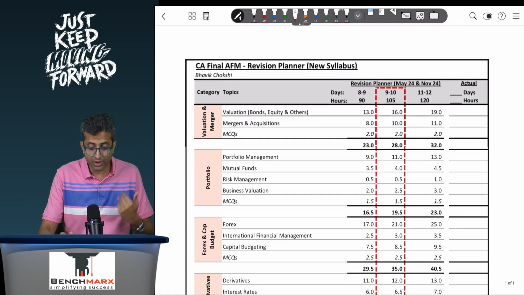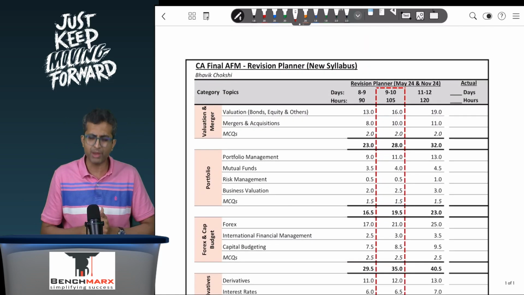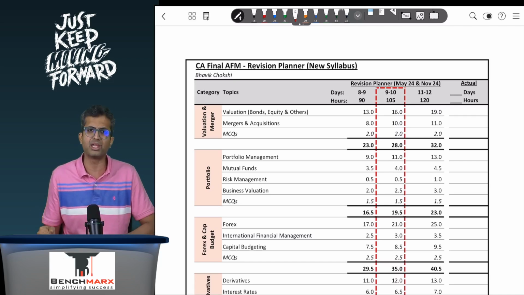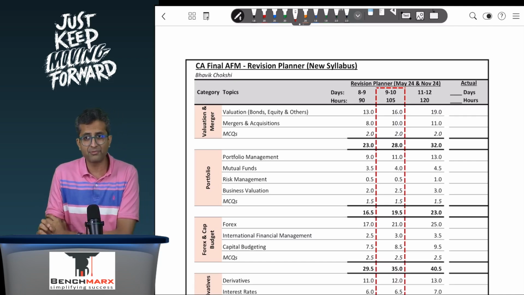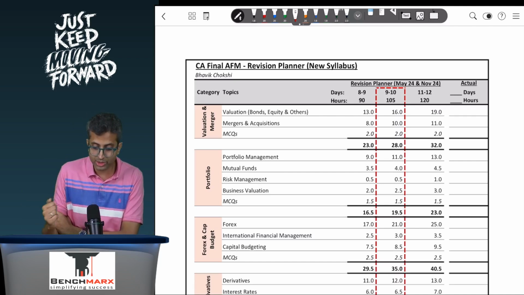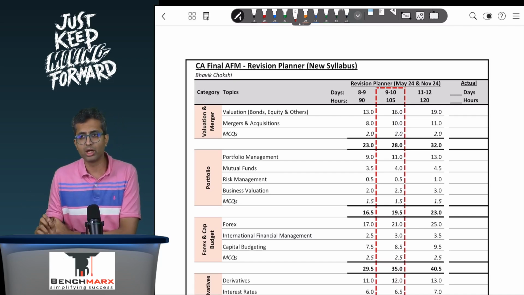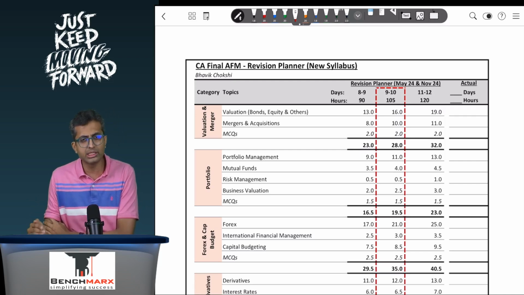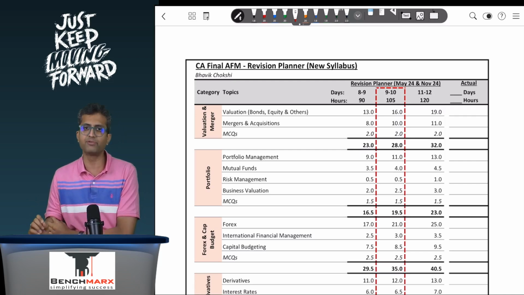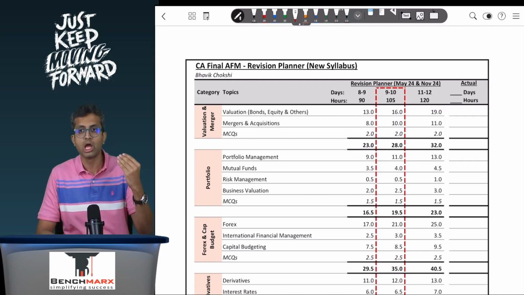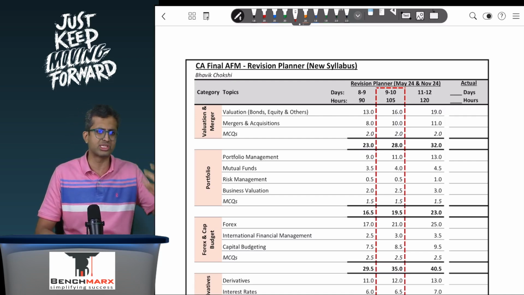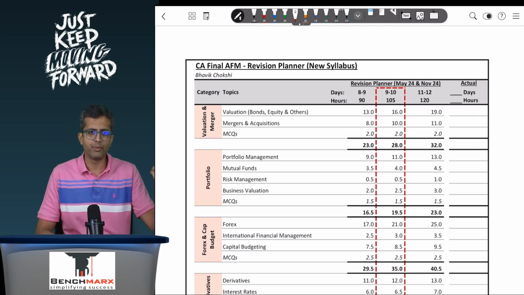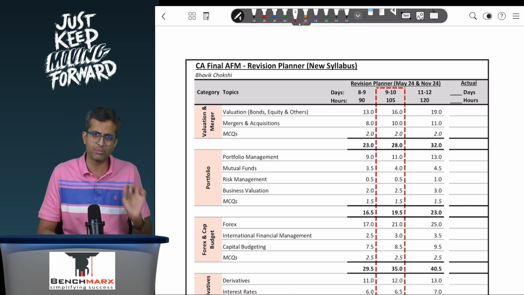Now in AFM, do I need to do some pen and paper practice? The answer is yes. You should prefer doing the pen and paper practice as well for AFM because a lot of solving is required. Do I need to solve each and every question? In my opinion, not necessarily. You can do it in rough, but at least 1 or 2 questions from each section, each concept, like free cash flows, or forward or futures hedging. Ensure you do it in fair, as if you're doing the main paper.